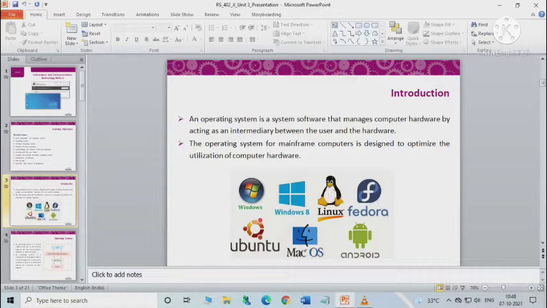The operating system for a mainframe computer is designed to optimize the utilization of computer hardware. Examples of operating systems are Windows, Windows 8, Linux, Ubuntu, Mac OS, Android. All these are examples of operating systems.